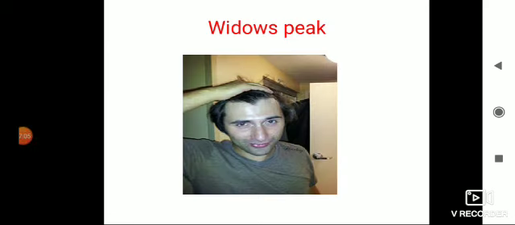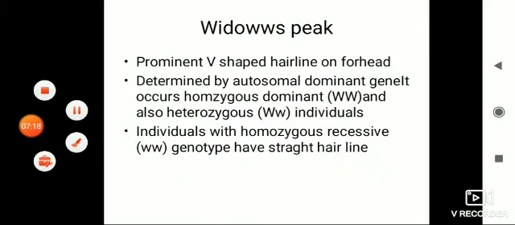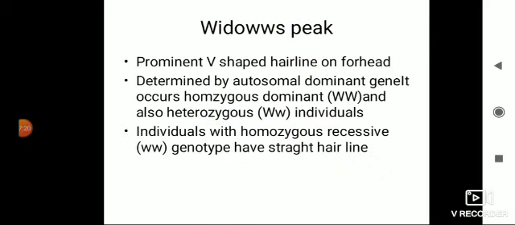Now see here, widow's peak. This widow's peak is due to autosomal inheritance. You can see a prominent V-shaped hairline on the forehead determined by the autosomal dominant gene. It occurs in the homozygous dominant, that is WW, and also in the heterozygous condition, that is capital W and small w.